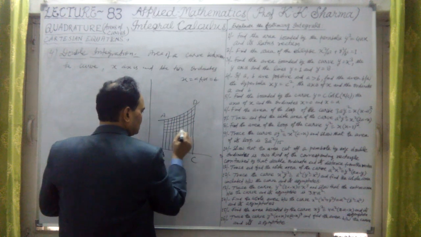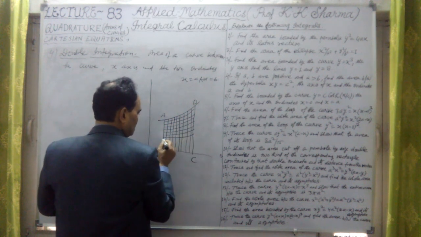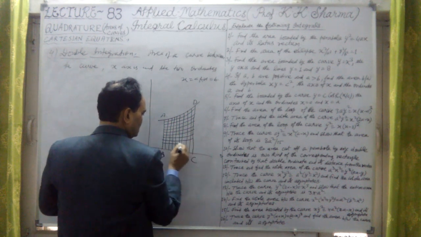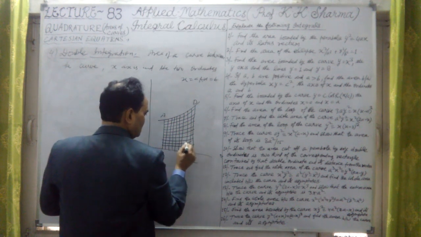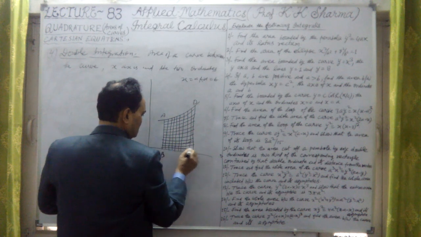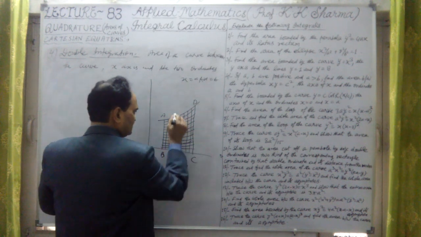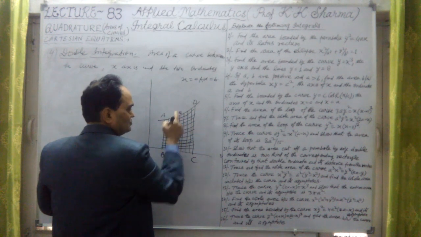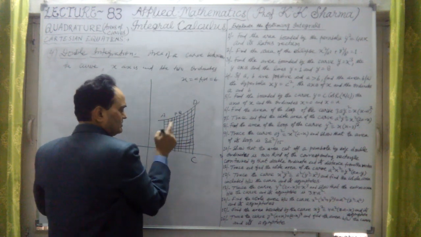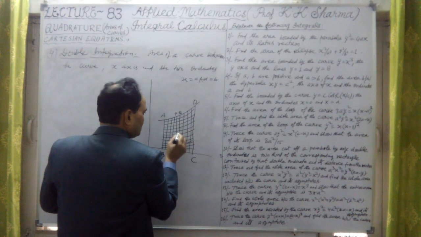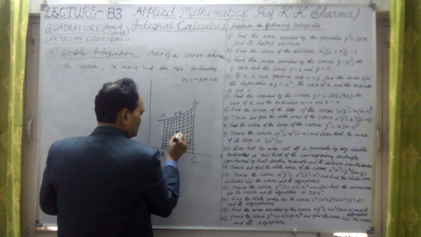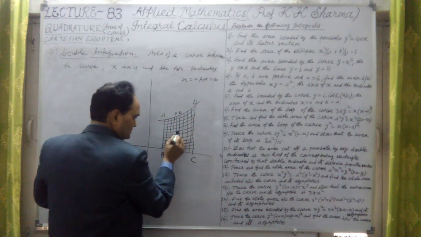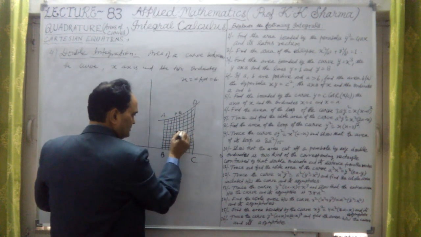If we choose one element, and suppose this is P and this is Q, P(x, y), this is Q(x plus delta x, y plus delta y) coordinates, and then if I take this middle element, this distance will be delta x, this is delta y.